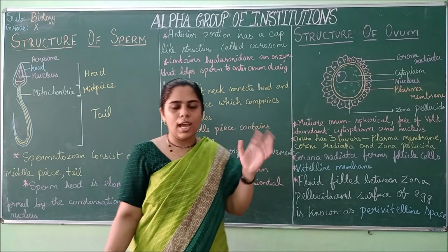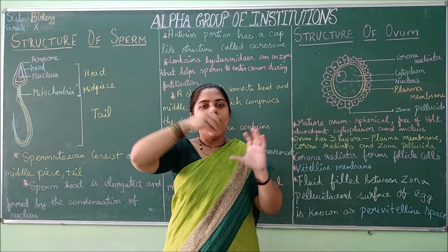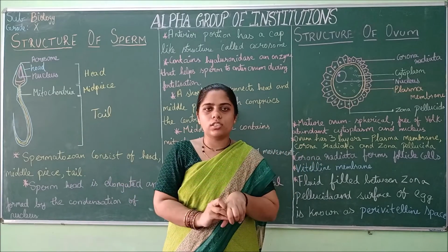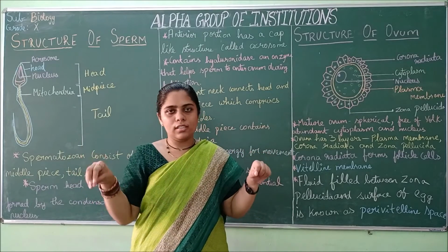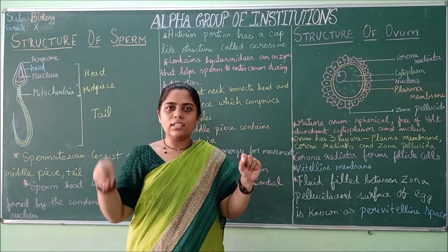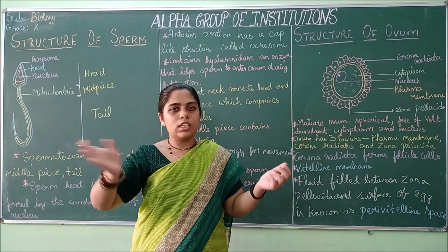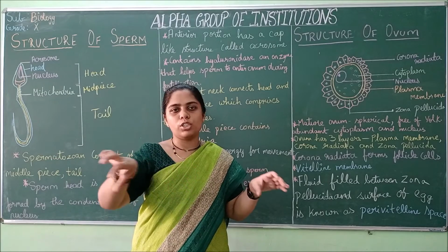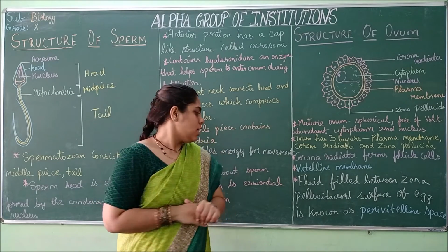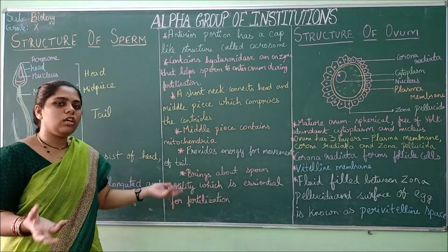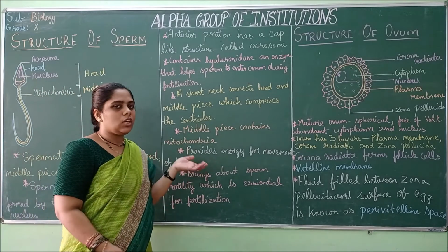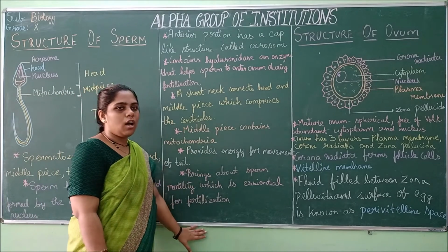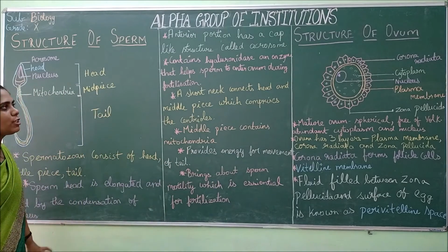So for fusion, what happens? The sperm has to reach the ovum. It has to move and reach the ovum, so motility, movement is needed. For that, the energy is given by the mitochondria. So the tail will move, and since the tail is moving, the locomotion takes place and fusion takes place. It is essential; then only fertilization takes place. That is why the mitochondria is present in the middle piece. So that's all for the structure of sperm.